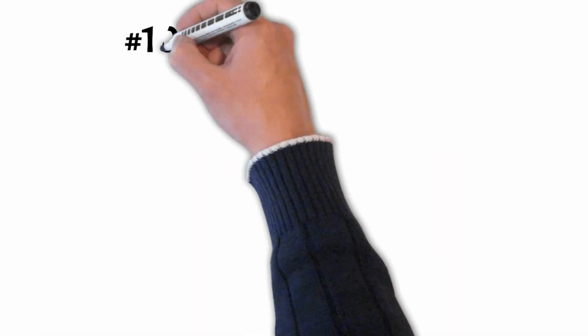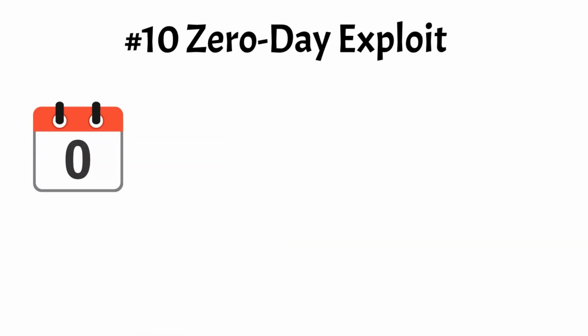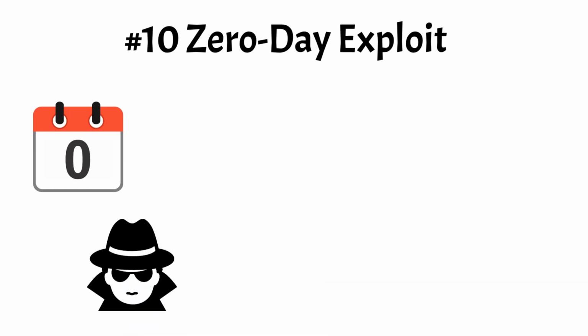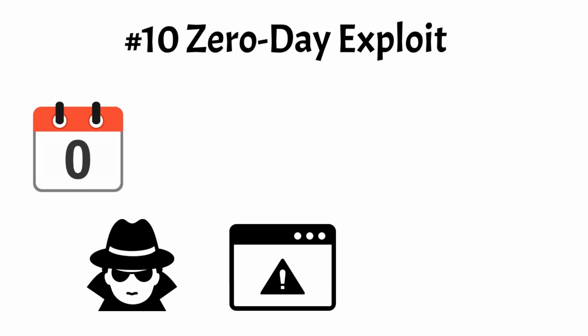Number 10. Zero-day exploit. A zero-day exploit is a cyber attack that targets a previously unknown vulnerability in software or hardware before the vendor has released a patch or fix. These vulnerabilities, known as zero-day vulnerabilities, are highly sought after by attackers because they provide an opportunity to exploit systems without detection or prevention by security measures. Zero-day exploits can be used to gain unauthorized access to systems, steal sensitive information, or launch other types of cyber attacks.